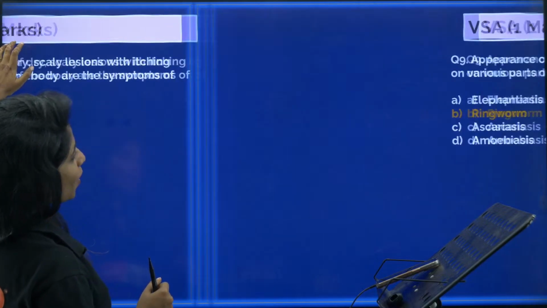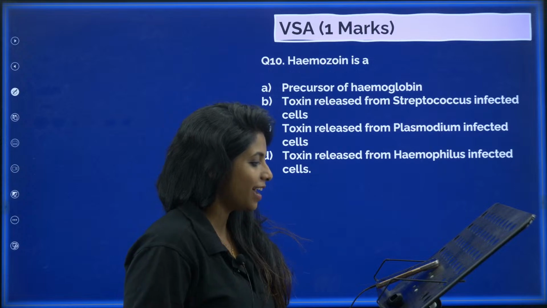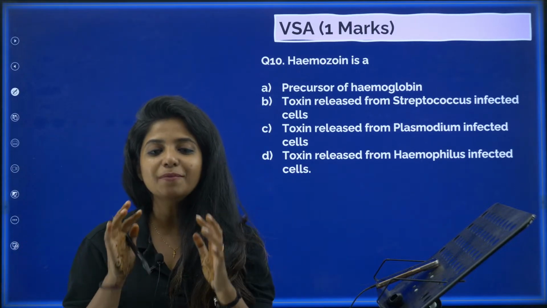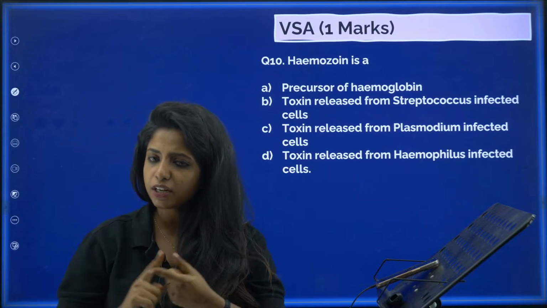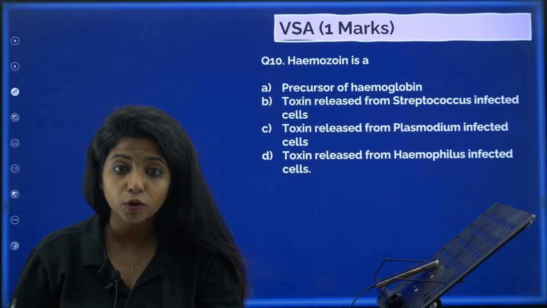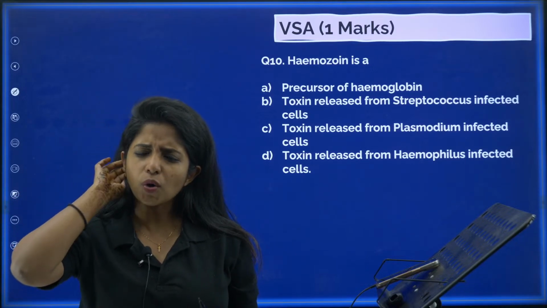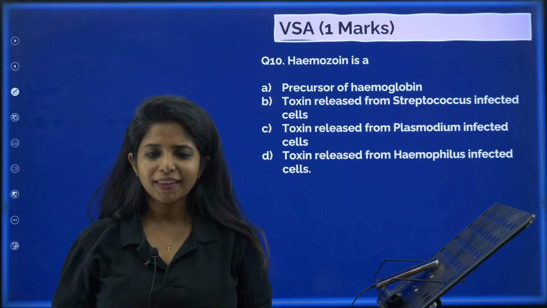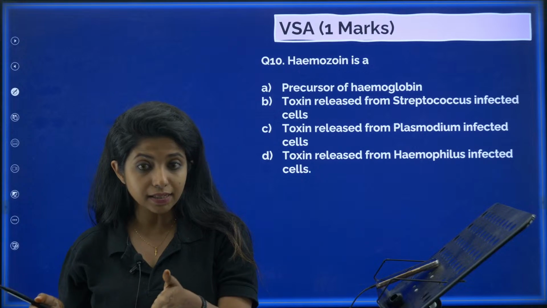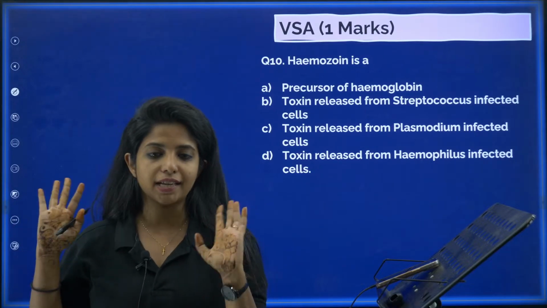Yes. So let's go ahead with the next question. Hemozoin. Now that is something I want you to answer. A. Hemozoin is a precursor of hemoglobin. Precursor of hemoglobin as in something that helps in the formation of hemoglobin. B. Toxin released from Streptococcus infected cells. Okay. C. Toxin released from Plasmodium infected cells. D. Toxin released from Haemophilus infected cells.